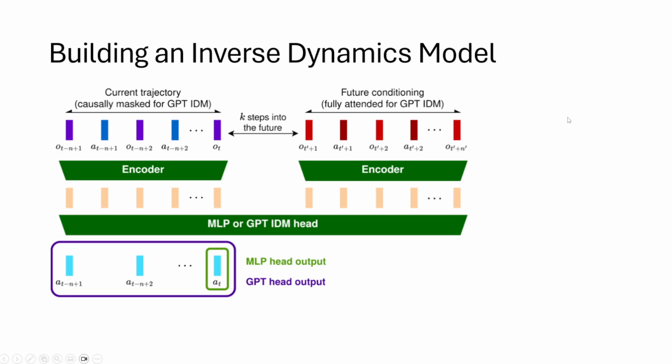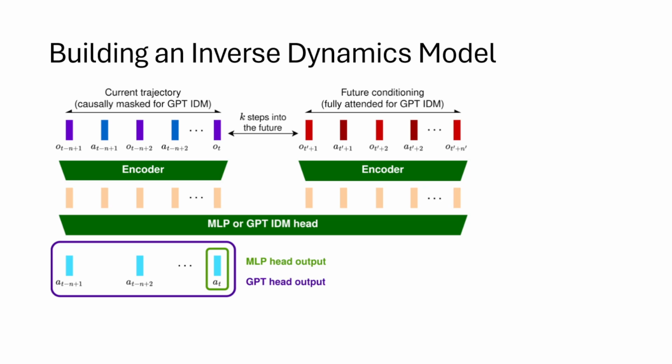We designed an inverse dynamics model that can encode the current state, the current trajectory that you see on the top left in purple and dark blue, the goal state or the future trajectory that you can see on the right in red, and produce an action AT that will lead us from the current state to the goal state.